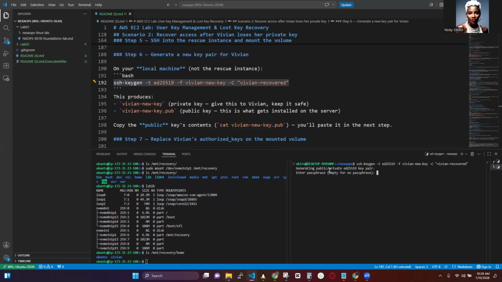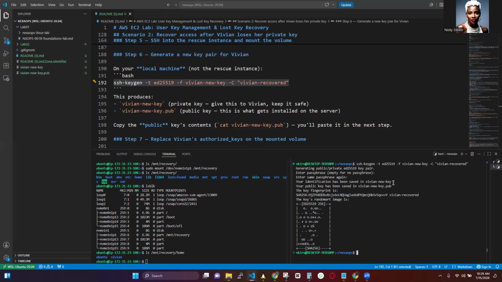One is the public, and the other one is the private key of the pair. The Vivian new key is the private key, and this is the one we need to keep safe with us. The second one is Vivian new key.pub. This is the public key, and this is what we will install inside the server. We're going to copy it and paste it inside the server. But remember, I'm creating this new key on my local machine. So I'll just click enter. I'm not putting any passphrase. And these two keys are created.